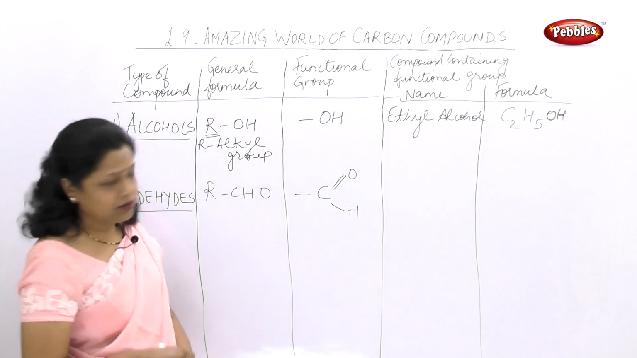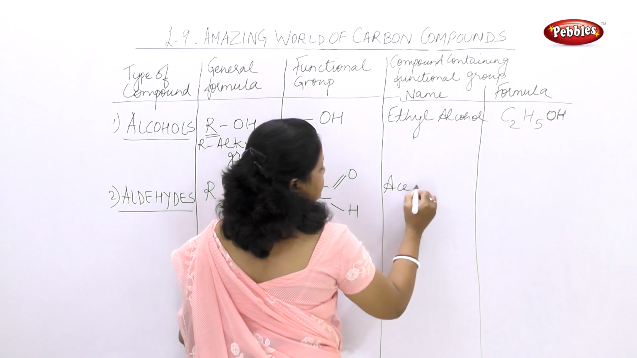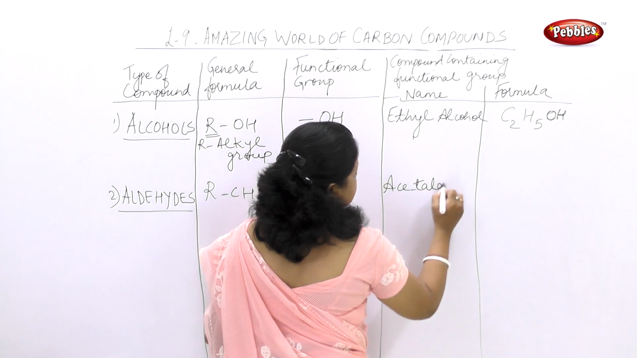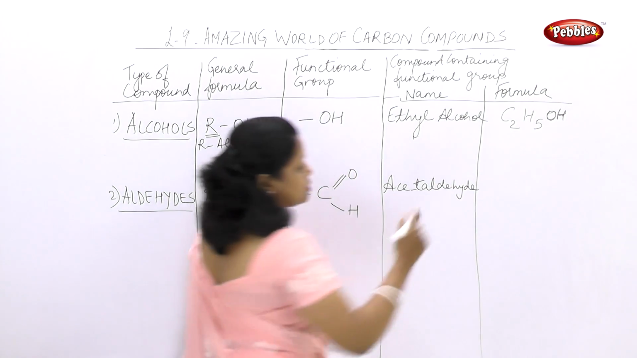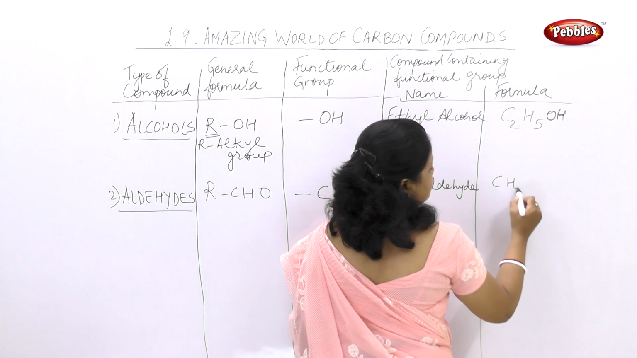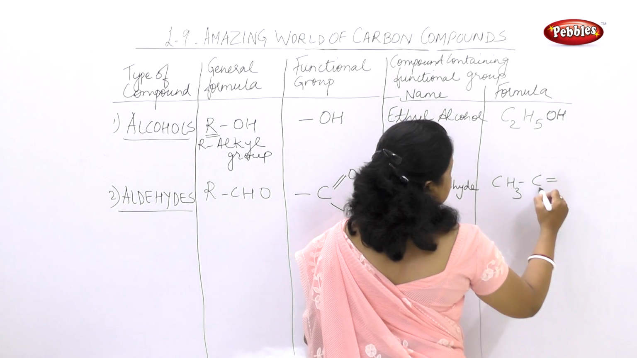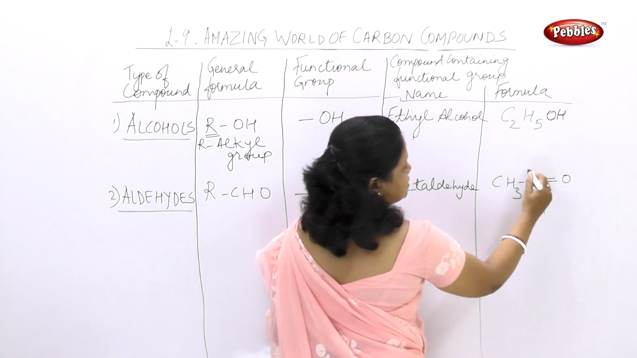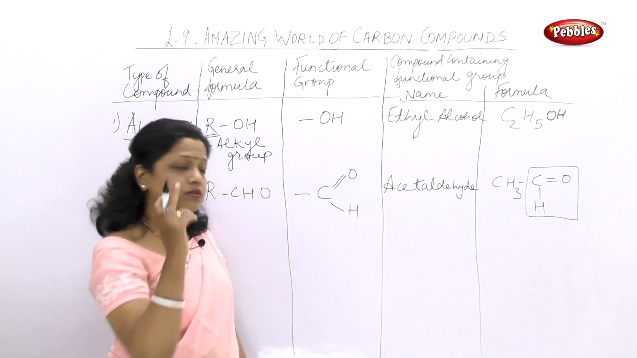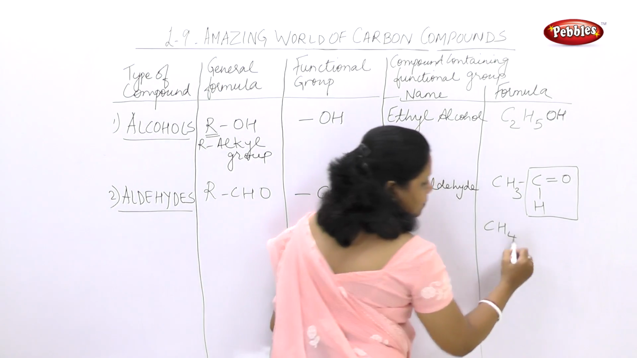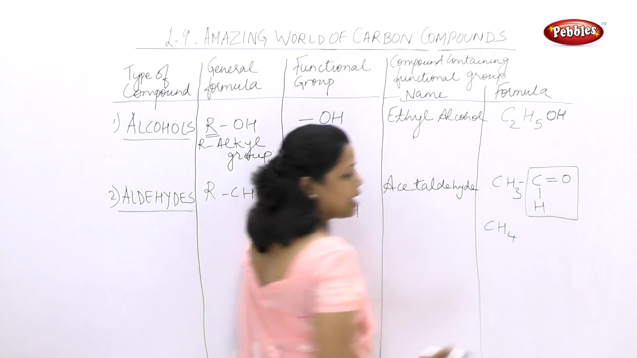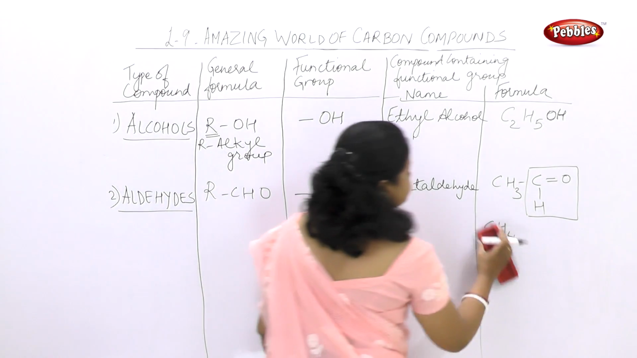Now what is the example? The common example is acetaldehyde. The common example which is used in the industries is acetaldehyde. That means CH3, C, HO. That means this is CHO group and here this C is attached to CH3. That means it was first methane. One hydrogen is replaced by CHO group, that is why it became CH3CHO. This is how you can show it.